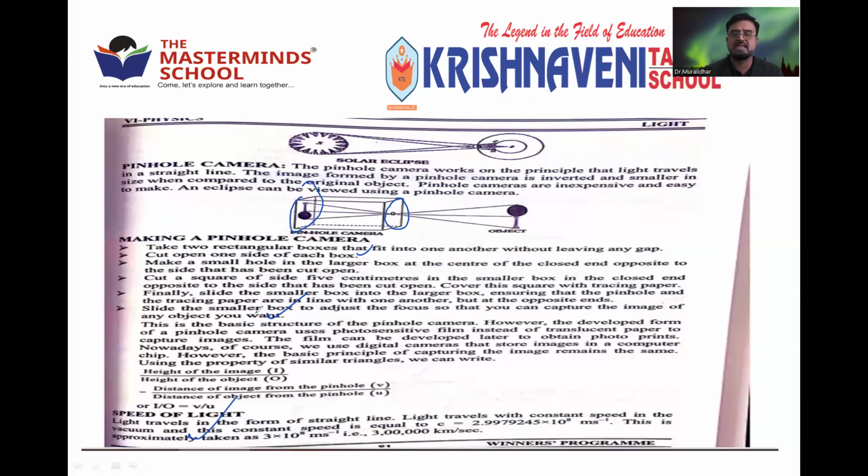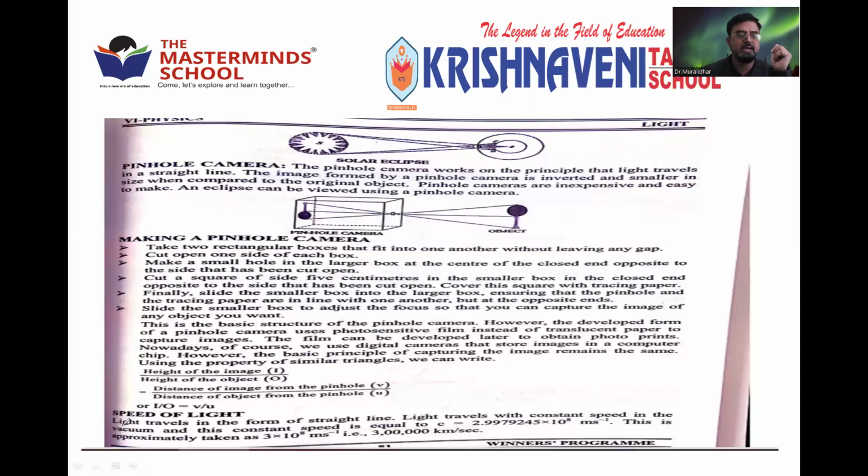It is a simple construction and simple working without a lens. A camera without a lens. We are not using a lens here. Only by a source of light, the object's image formation can be seen on the screen. So this is the complete picture of the pinhole camera.